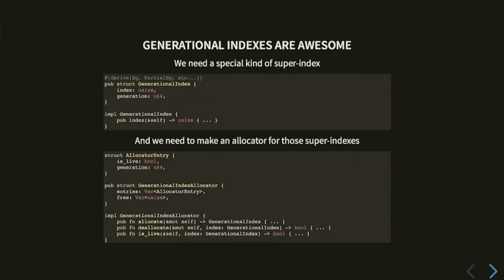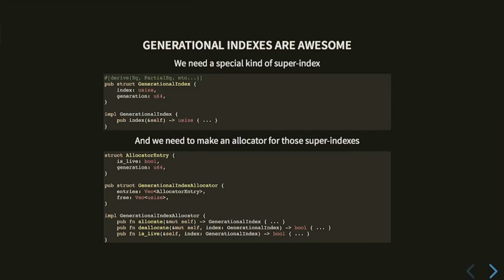We can solve it. This is a pattern that is super common in the game dev community, and I don't think enough Rustaceans know about it, so I included it in my talk. We're going to talk about generational indexes. A generational index is just this index we were talking about, like the entity index, with one extra field, which is called a generation. If we had an allocator for such a thing, we might allocate a generational index, and it would give back a 0 with a generation of 0. Allocate another one, it gives back 1 with a generation of 0. Deallocate the 0th index, allocate another one, we get back an index of 0.